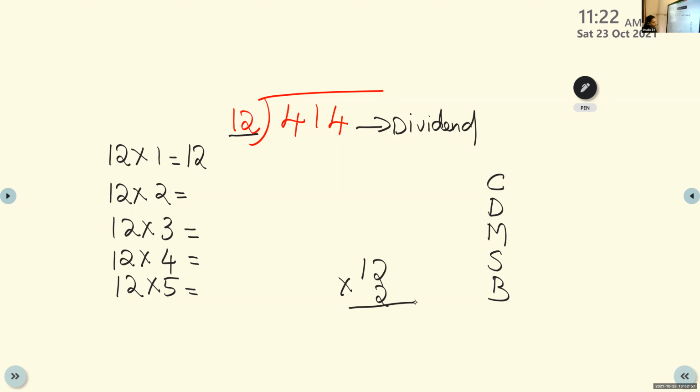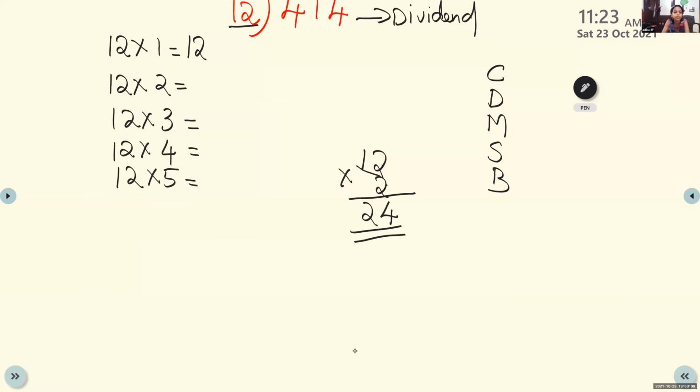All of you, please take out your rough book. Like this, you have to multiply 2 into 2. What is 2 2s? 4. 2 into 1, 2. So you know what is 12 times 2? That is 24. Now, like that, you have to multiply and write.